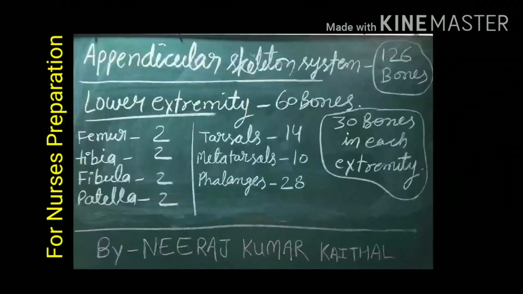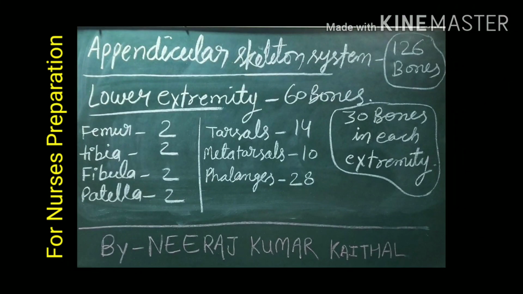Let's revise it again. Lower extremity bones. Total 60 bones are present in lower extremity, 30 bones in each lower extremity. There are 2 femur bones present. Femur bone is the longest and strongest bone of our body that is found between the lower back and knee.